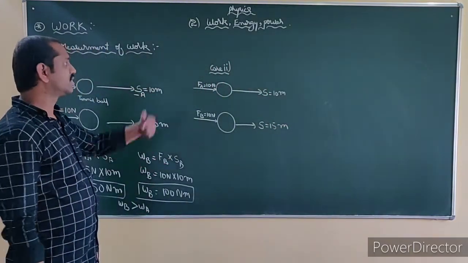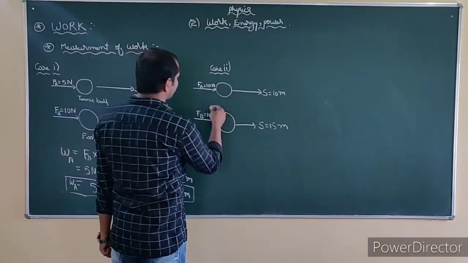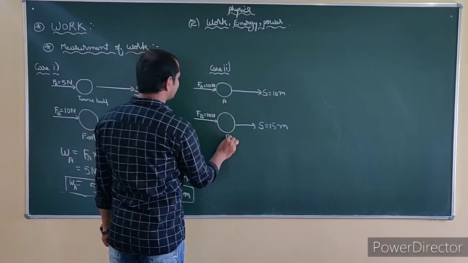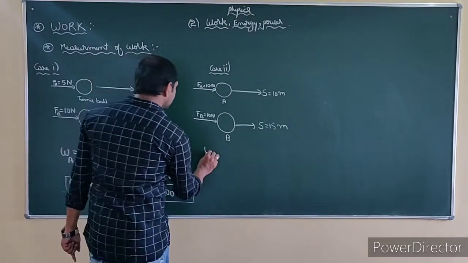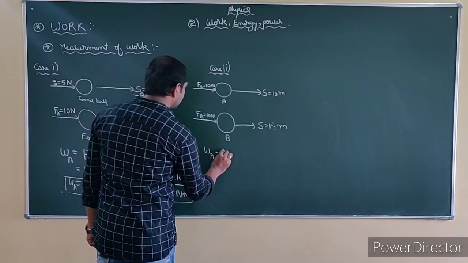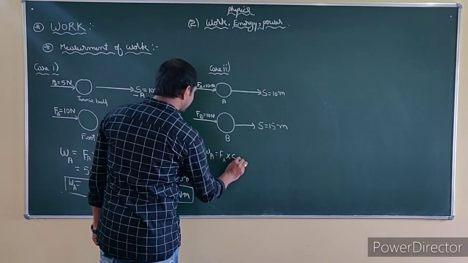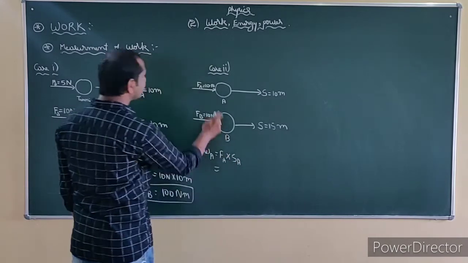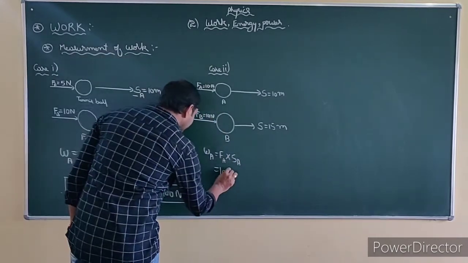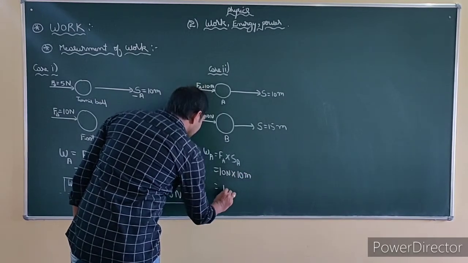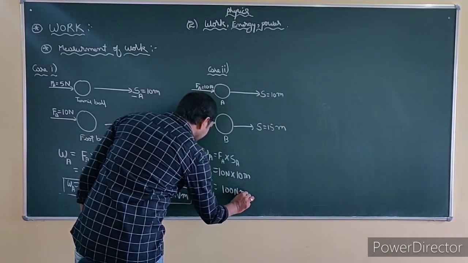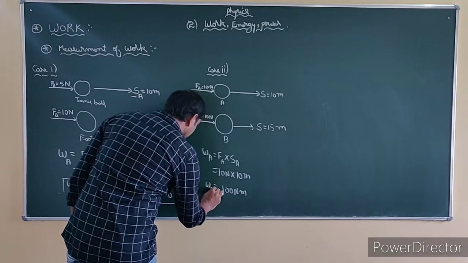Now let us see the work done on which is greater. Just give some names, object A, this is A and this is B. No need to give names to anything; we have to understand the concept here. So work done on A is force into displacement. What is the force? 10 Newton. Displacement is 10 meter, so 100 Newton meter. This is the work done on A.